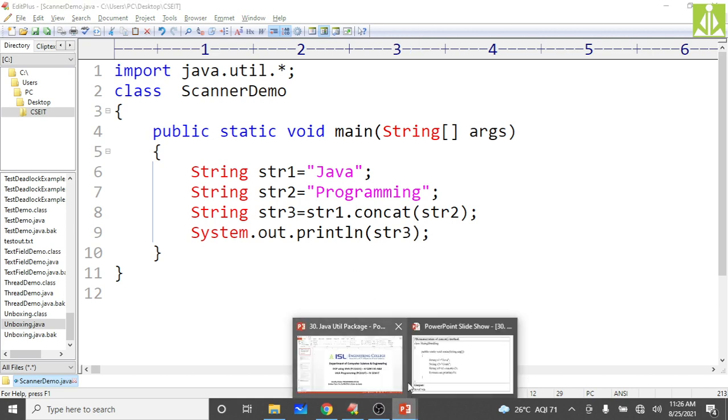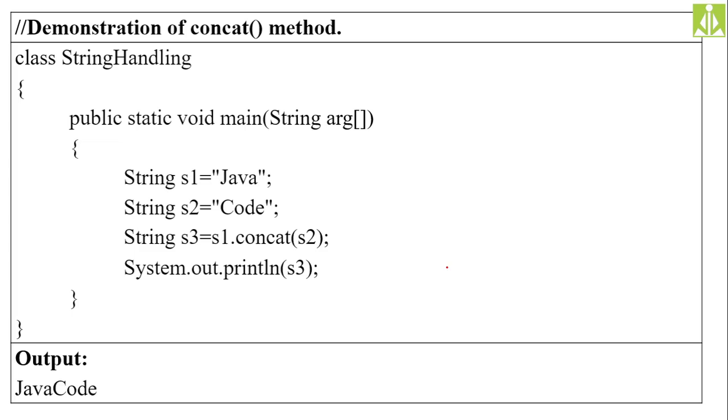So with this, we are concluding the complete string handling in Java. We discussed three different classes, String, StringBuffer, StringBuilder, and the differences between these three classes. And we have also discussed the StringTokenizer class, which is there in your fourth unit, under the java.util package. The first three classes, String, StringBuffer, StringBuilder, are part of the java.lang package, whereas the last class which we discussed, StringTokenizer, is part of the java.util package.